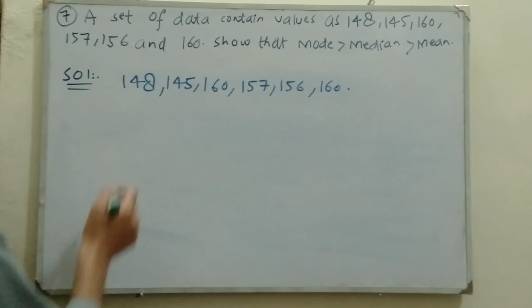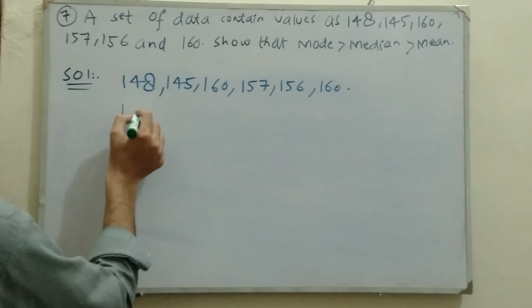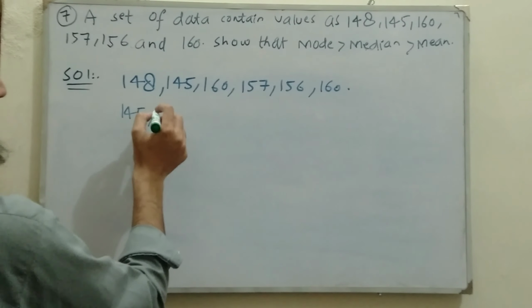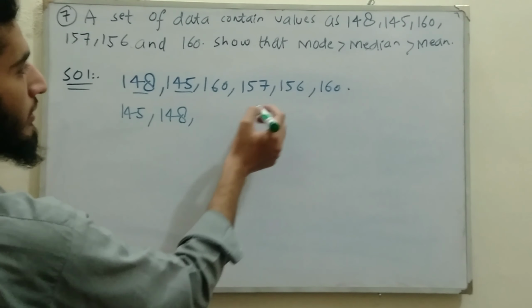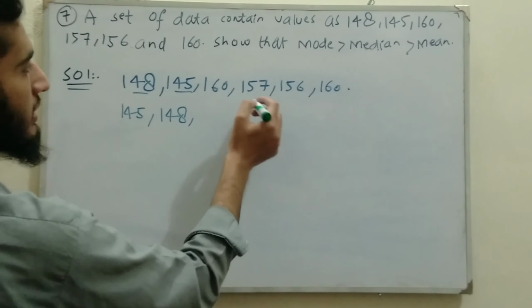Rearrange this set of data in ascending order. So 145 is less. After this we will take 148. After this we will take 156 and 157. After this 160 and 160. This is the ascending order of the given set of data. So show that mode is greater than median, median is greater than mean.